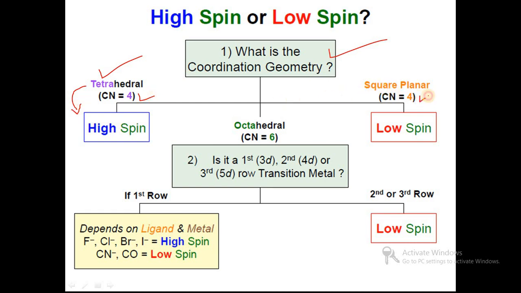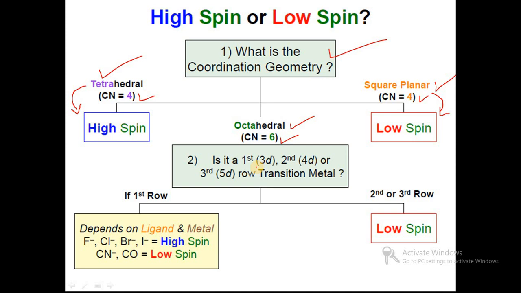CN 4 also occurs in square planar form, and square planar complexes are always low spin complexes. But in the case of CN 6, the geometry is octahedral, and high spin or low spin nature in an octahedral complex depends on the position of the central metal ion in the periodic table.